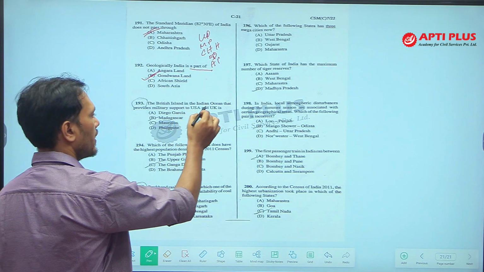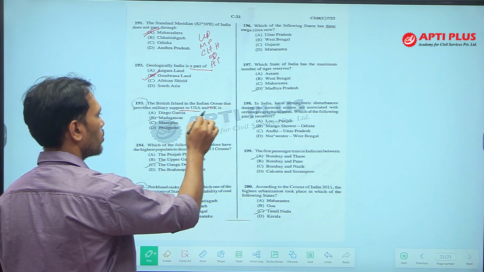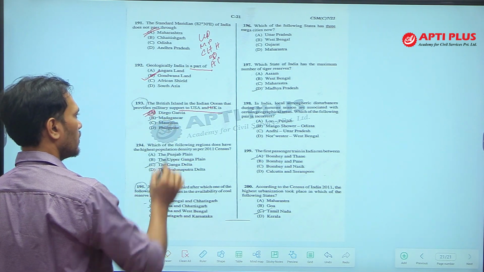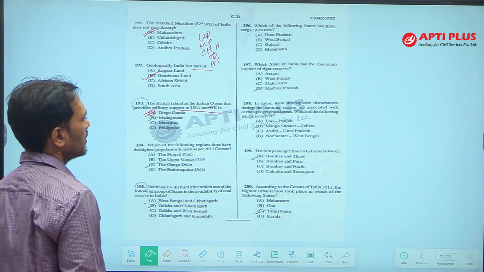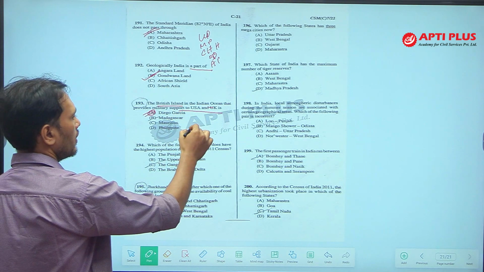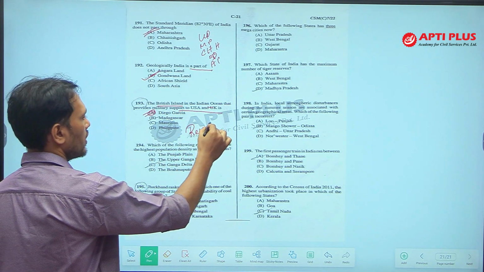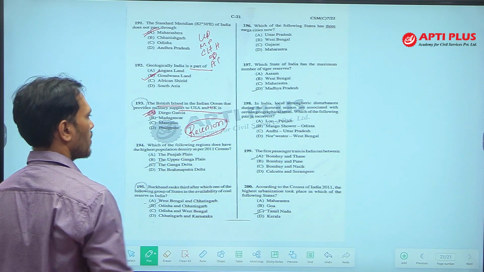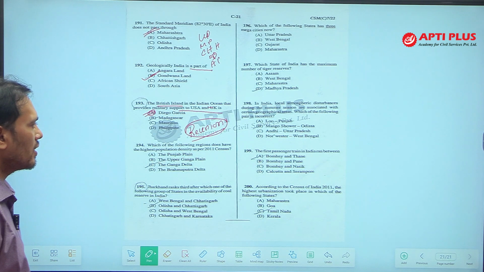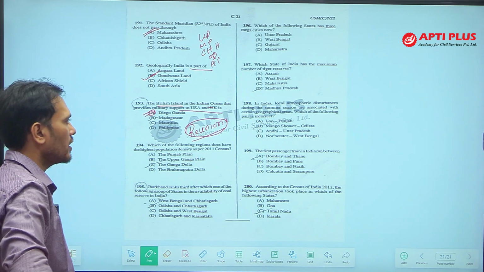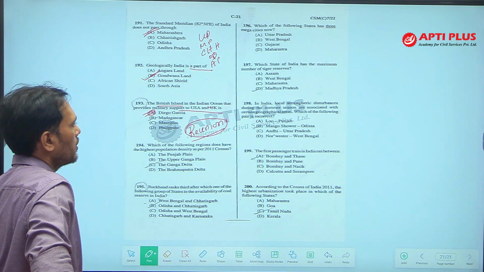The British island in the Indian Ocean that provides military support to US and UK. There is a small island known as Diego Garcia. This island belongs to UK. It is in the Indian Ocean. Remember, there is another island known as Reunion Island, which is also in the Indian Ocean. It is occupied by the French. So, certain islands are located in the Indian Ocean, occupied by French and UK and other countries. Diego Garcia, remember, it is occupied by UK.